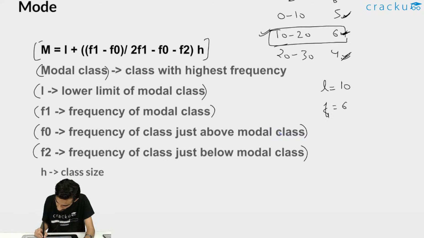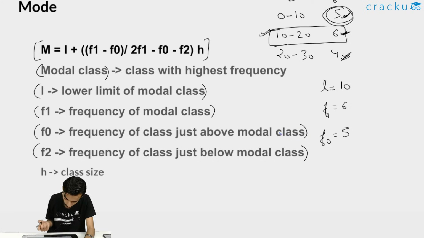This is F1. So now the next term is F0. This is the frequency of the class that is just above the model class. So we can see the value just above the model class is 5. So the value of F0 will be 5. Same in the case for F2, the frequency of the class just below the model class. So this value is just below the model class. So F2 will be 4, right?